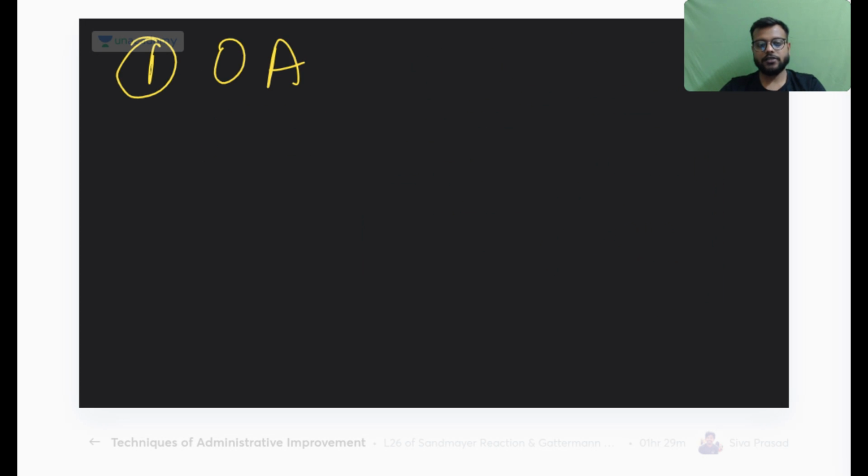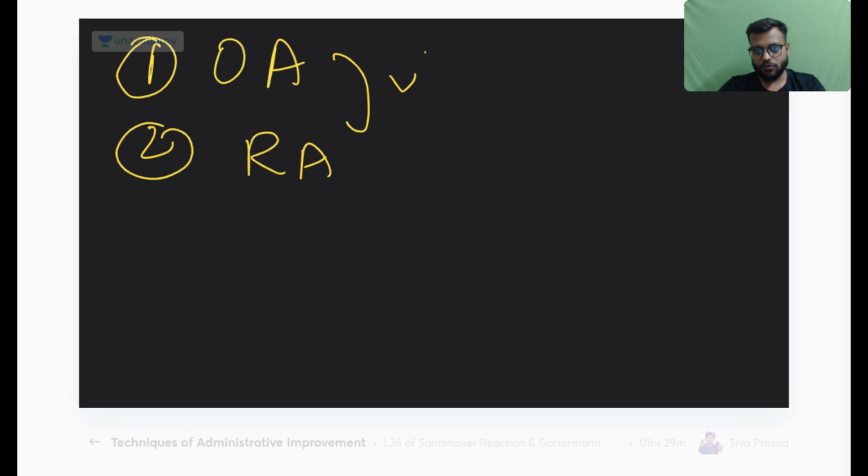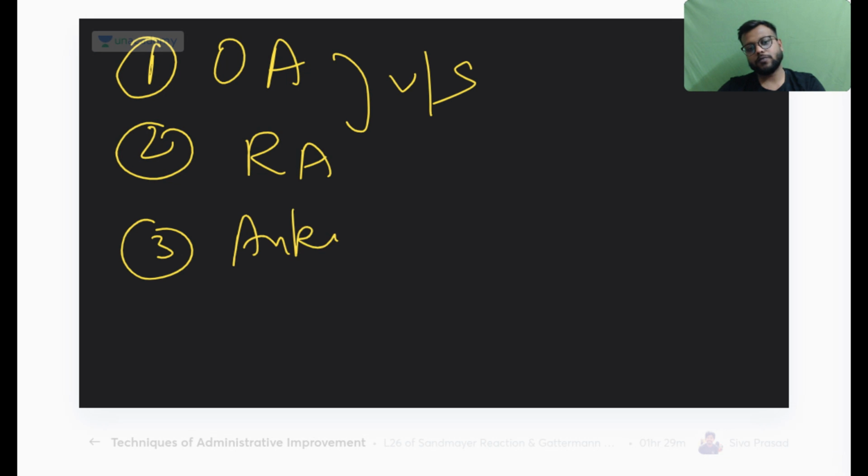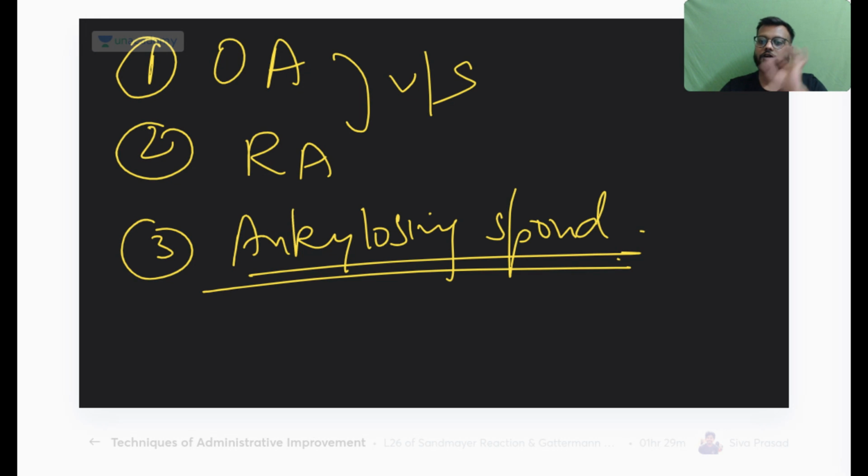First is osteoarthritis, second is rheumatoid arthritis, and basically the differences between the two, and third is ankylosing spondylitis. This is very important because this year in NEET PG there were three questions from ankylosing spondylitis. So this is for arthritis.